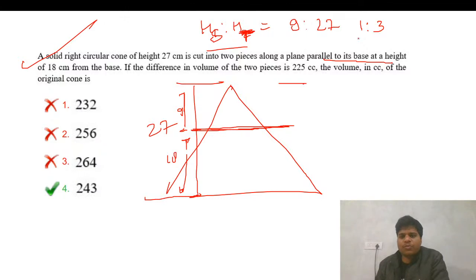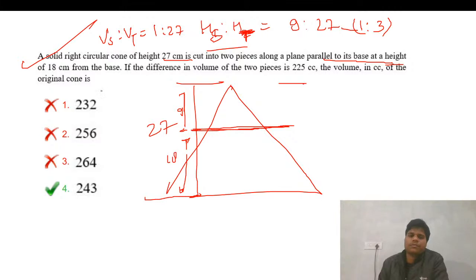The difference in the two pieces, what is given? The height from the base is complete, that is 18. So this is fine. Now 1:3, so cubed, the volume ratio of the small cone to the total cone will be 1:27. So the given is the difference in the volume. Difference in the volume of the two pieces is 26.